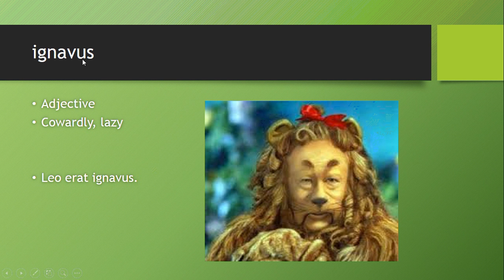Ignavus is an adjective that means both cowardly and lazy. It's kind of interesting that we can use this adjective to get an understanding of the Roman view on life. If you are lazy, you are just as bad as being a coward. So it's kind of an interesting amalgamation where we can put them as separate things. Our example sentence, leo erat ignavus, the lion was cowardly.